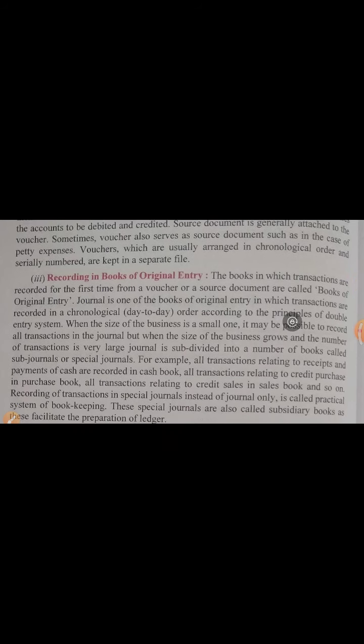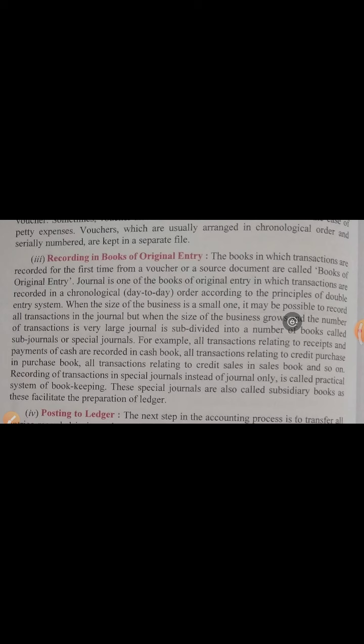The third point is recording in books of original entry. The books in which transactions are recorded for the first time from a voucher or a source document are called books of original entry. Like in the last point, we have prepared a separate voucher for each transaction. So now, on the basis of these vouchers, we will record these transactions in a separate book. That book is called journal or books of original entry.